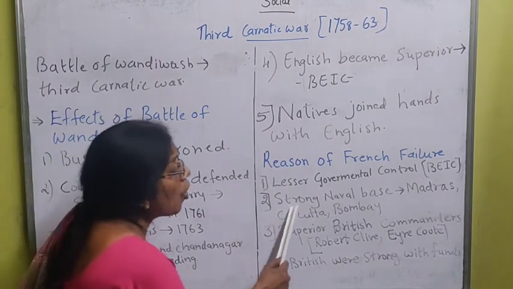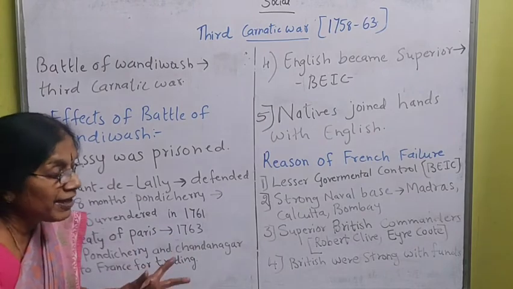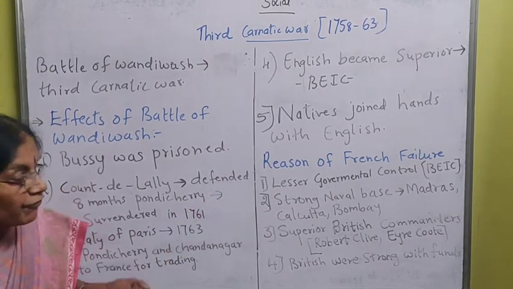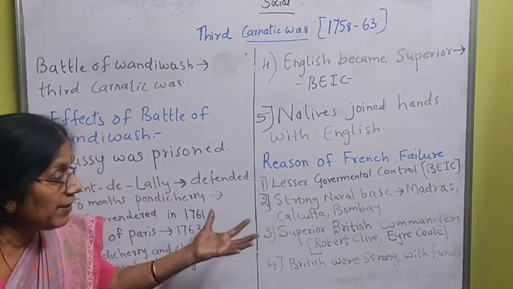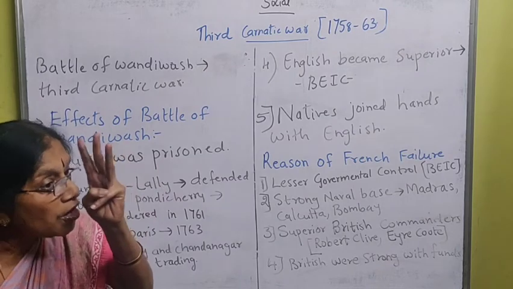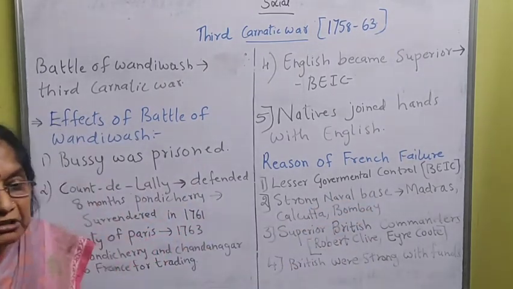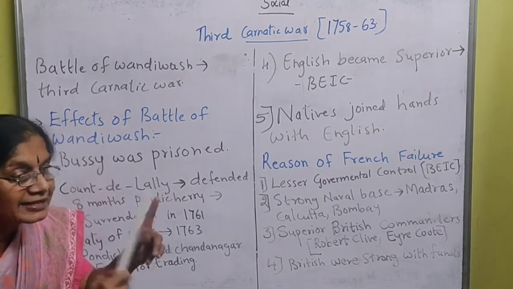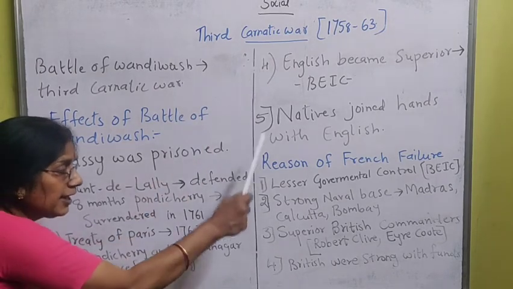Second, a strong naval base was there. Naval means the fight takes place through the sea, so you want the navy to be very powerful, and the English had a powerful naval base. They had 3 strong naval bases: Madras, Calcutta and Bombay. But what happened to the French? They had only 1 naval base, that is Pondicherry. Why the strong naval base?